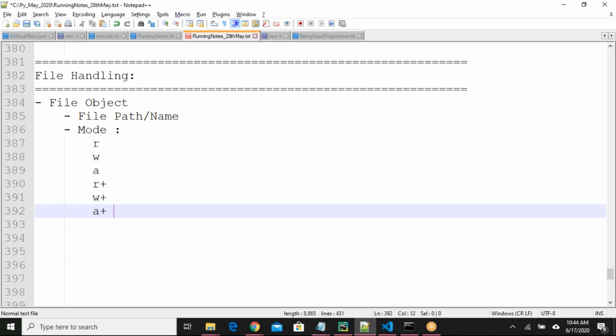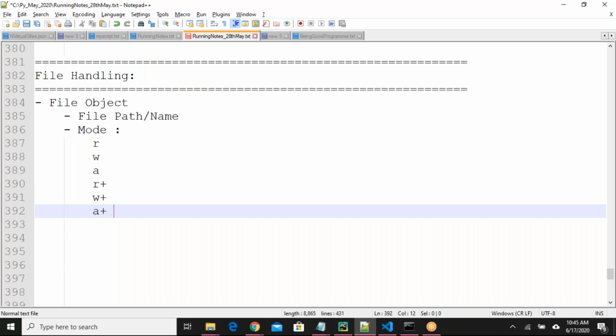These are the different modes we have. Okay, r means read mode. When you want to open your file in read mode, you have to provide the parameter as r. w means write mode. So if you say w as a mode, the file object will be created in write mode. Write mode means you can write text into the file.